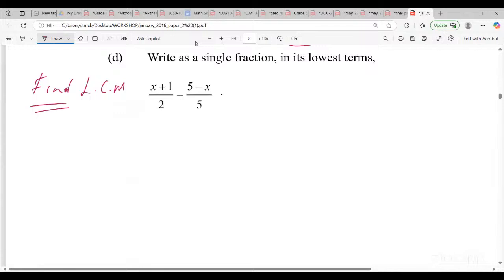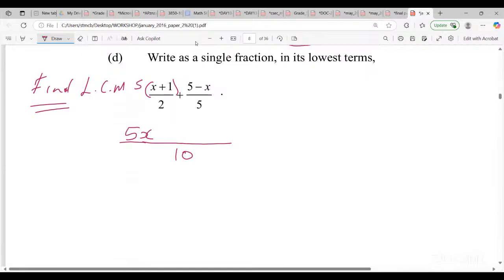All right, so the first thing you need to do is to find the LCM. Once you're adding and subtracting, you find the LCM. So the LCM would have been 10. And then you say 2 into 10, that goes 5 times. So you multiply by 5. 5 times x, 5x.